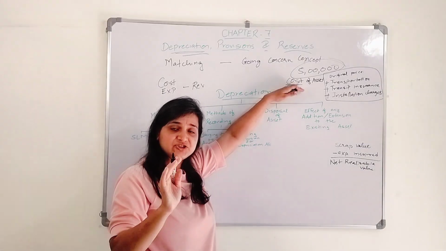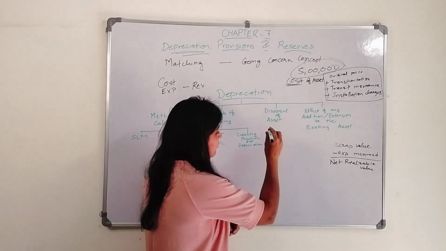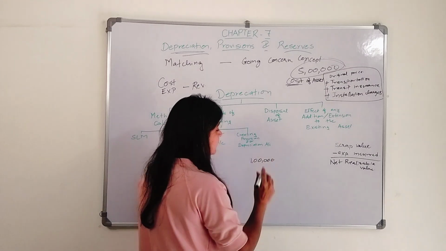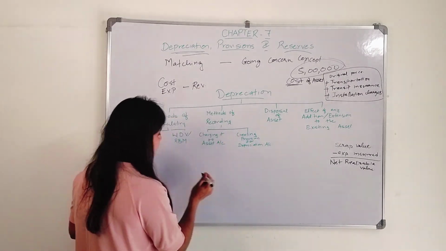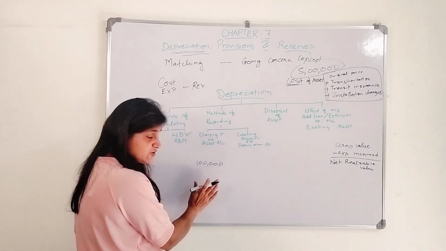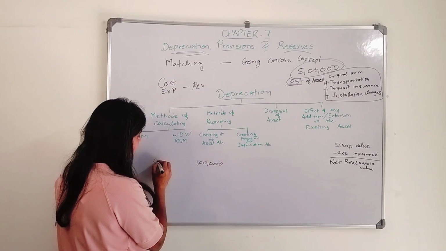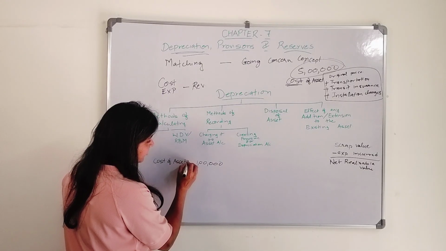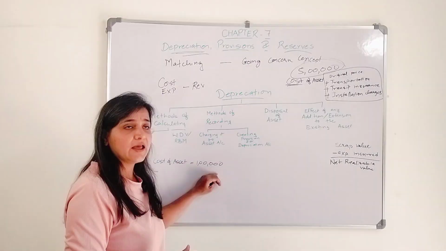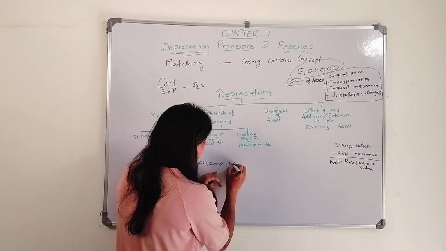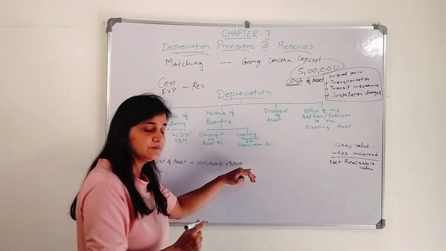Let's take one example. Let's say I purchased a machinery worth rupees 1 lakh. Let me do it over here. 1 lakh worth of machinery I purchased. Here I am calculating the cost of asset. For transportation I paid rupees 5,000.